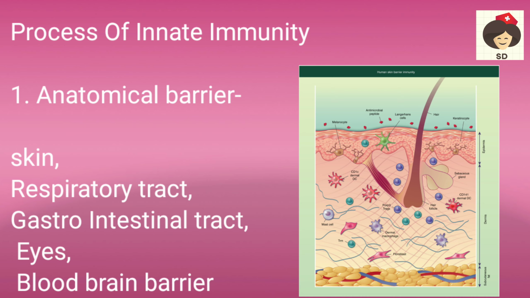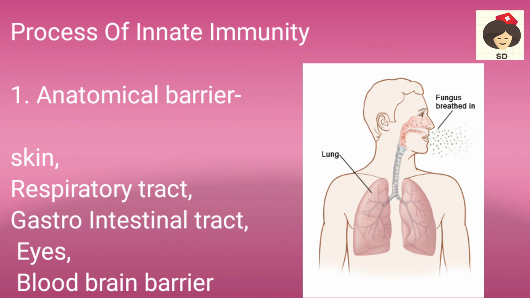Coming to the processes of innate immunity, first is the anatomical barrier, and the first organ is the skin. So the skin covers almost all parts of the body and it helps in protecting the body against invading microorganisms. Next, innate immunity is provided by the respiratory tract. Whenever a microorganism is breathed inside, or any dust or any particles enter inside, immediately our respiratory tract puts on the cough reflex and the microorganism is coughed out. That is one type of innate immunity.